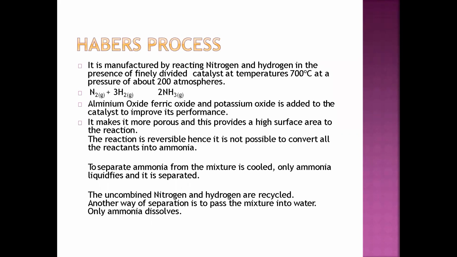The uncombined nitrogen and hydrogen are recycled. Another way of separation is to pass the mixture into water, where only ammonia dissolves. So if you want to separate out the uncombined nitrogen and hydrogen gas from your ammonia, what happens? If you pass it through the water, the ammonia gas will dissolve in the water and the remaining gas will be left above the system, because these gases do not mix with water on their own. We have to apply some pressure and reduce temperature. We have to apply some processes if we want to dissolve hydrogen and nitrogen into the water. Okay.